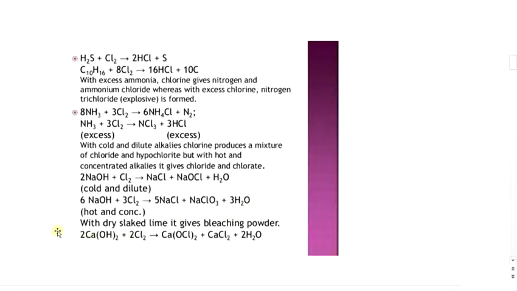Next reaction is where chlorine reacts with dry slaked lime, that means calcium hydroxide. Then it gives bleaching powder. That means 2 moles of calcium hydroxide reacts with 2 moles of chlorine. Then there is formation of CaOCl2, bleaching powder, plus CaCl2 plus 2H2O.